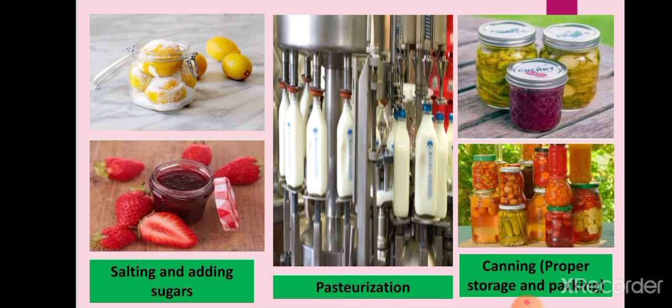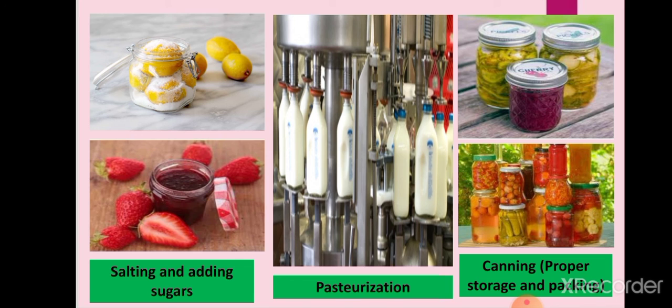The next process is the use of chemicals. Some chemicals such as vinegar, sodium benzoate, or potassium metabisulfite are used as preservatives in food items such as jams and ketchups, etc. The next process is canning. Canning means proper storage and packing.